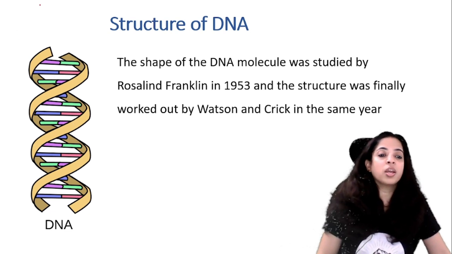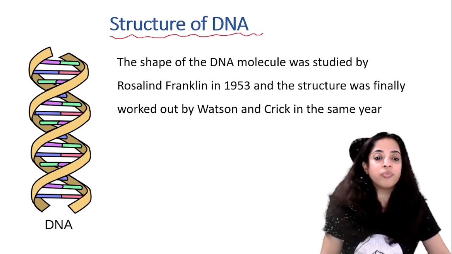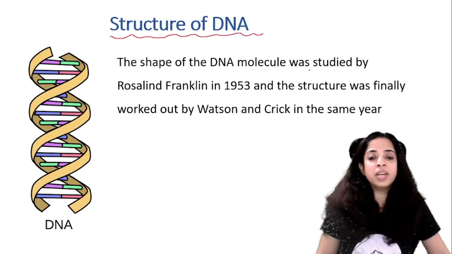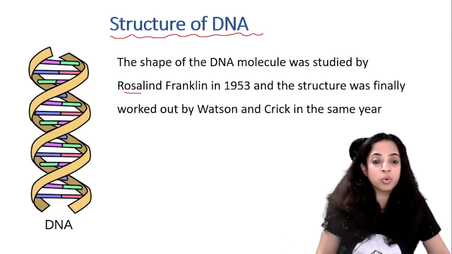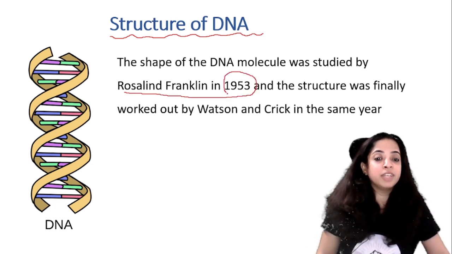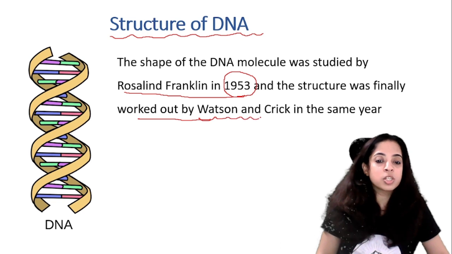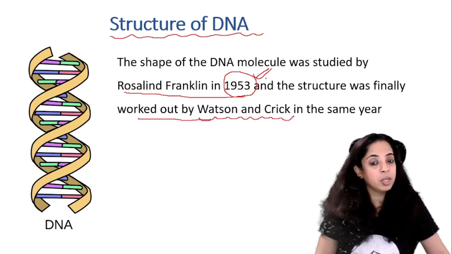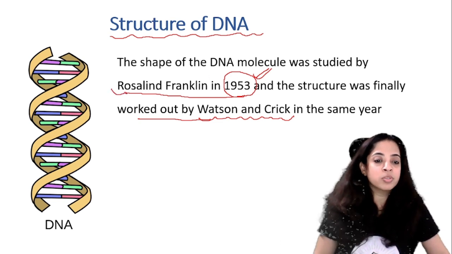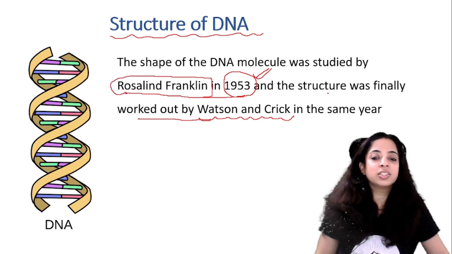Now let's talk in detail about the structure of DNA. So the shape of DNA molecule was studied by Rosalind Franklin in 1953. Okay, and the structure was finally worked out. Who drew the final structure? Watson and Crick, and that too in the same year 1953. So first it was studied by Rosalind Franklin, and then the structure was finally worked out by Watson and Crick.